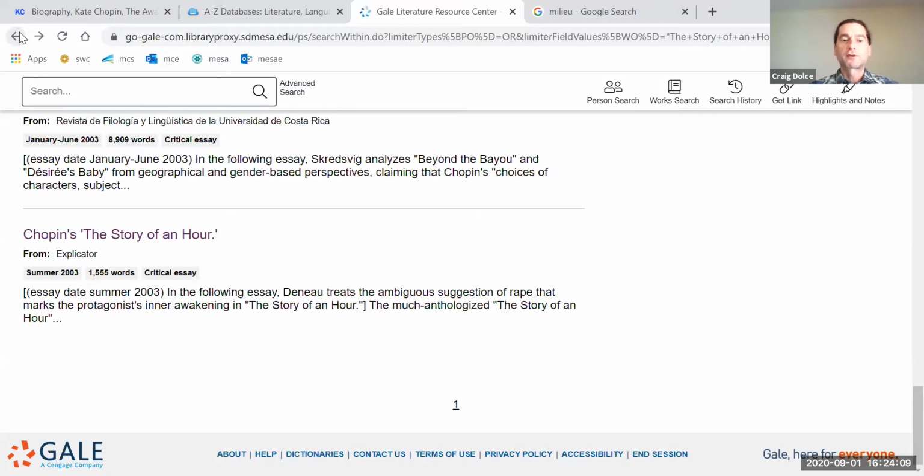And a lot of female scholars are suggesting that it's kind of a moment where she's like, I don't need a man anymore. And even some scholars have gone so far as to say that perhaps she's realizing that not only does she not need a man anymore, but perhaps by being in possession of herself and her identity, Mrs. Mallard undergoes a transformation in terms of her sexual identity while she's in the room.